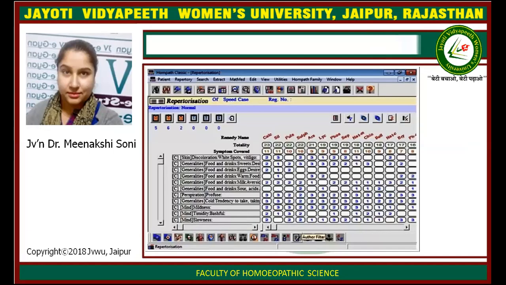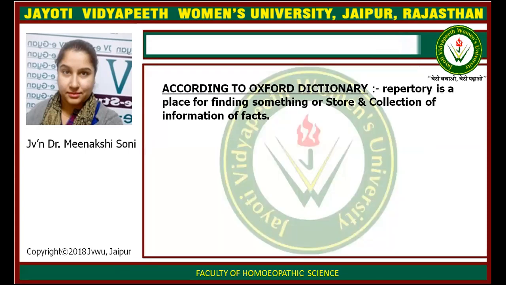This is one picture of computer repertory after repertorization. There are symptoms in the form of rubrics and their medicines with gradation. You can see the rubrics along with the medicines. First medicine is Calcarea, second Silicea, Pulsatilla, Sulphur, Arsenic, Lyco. These are the medicines that come after repertorization.